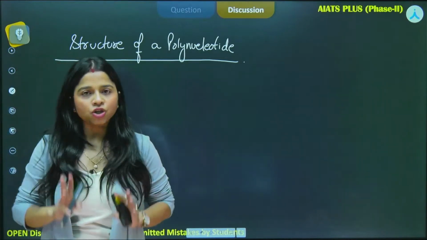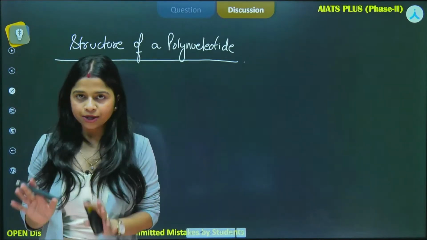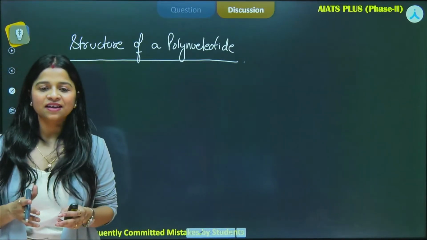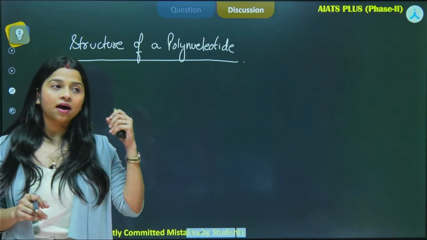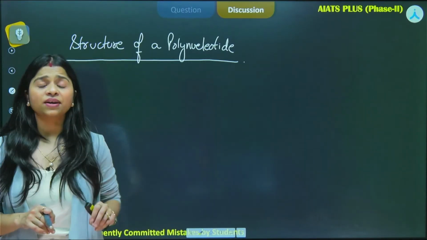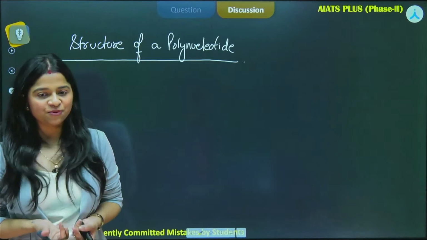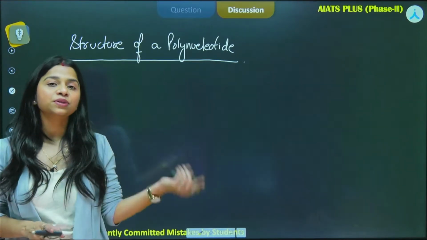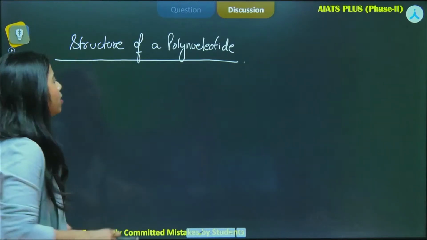There are three major components for the structure of a polynucleotide. Okay. Yes, we will answer the question, but here the answering part is less important. It is more important to understand the concept first. Okay, Mukesh? So let's see whether you have answered it correctly or not. But before that, we'll understand the structure of polynucleotide.